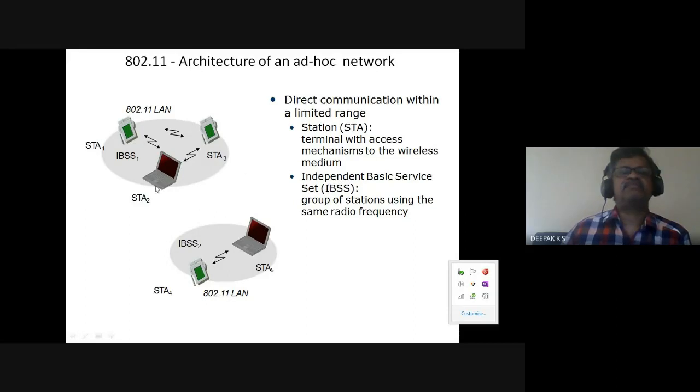One such set is called an independent basic service set 1, with station 1, station 2, 3. Now this is yet another independent basic service set 2, with station 5, 4, and this is another ad hoc network. So on the fly you can configure this network. They are ad hoc in nature. There is no master and no slave in this ad hoc network.